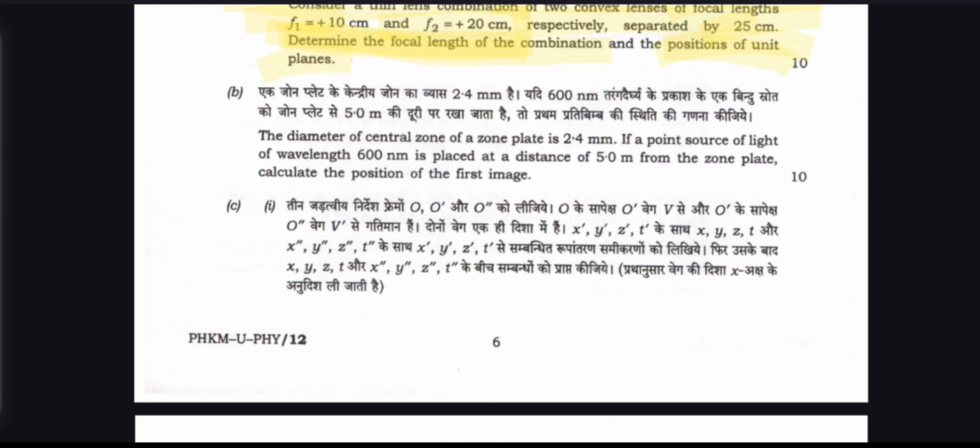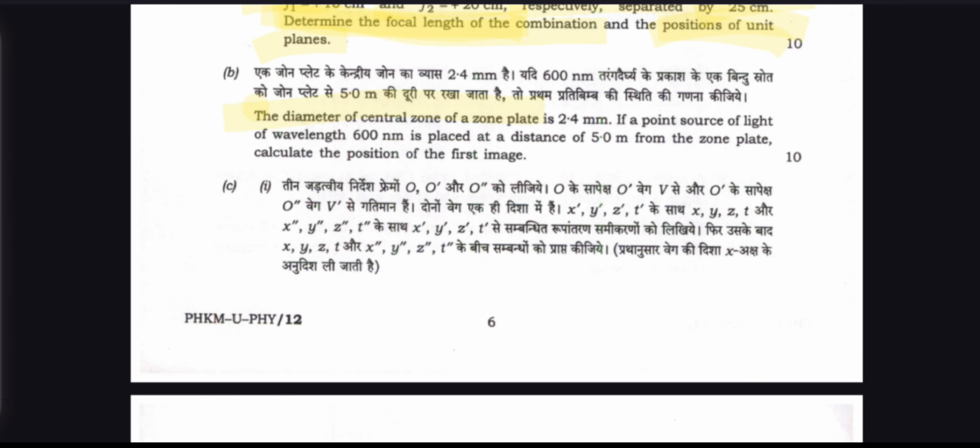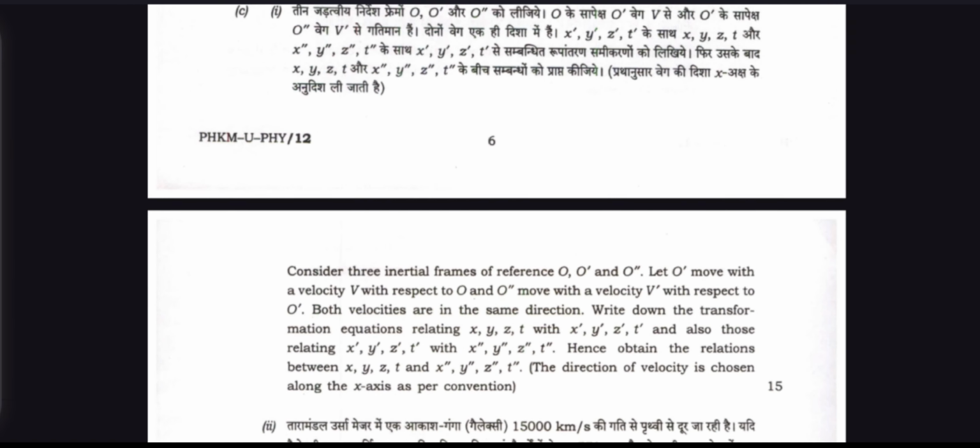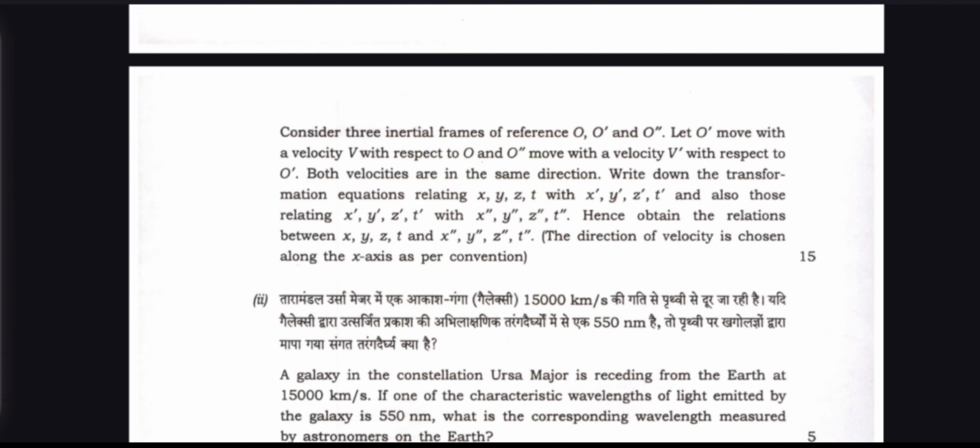And question number B is here. The diameter of the central zone of a zone plate is 2.5 millimeters. If a point source of light of wavelength 600 nanometers is placed at a distance of 5.0 meters from the zone plate, calculate the position of the first image. This is very easy.